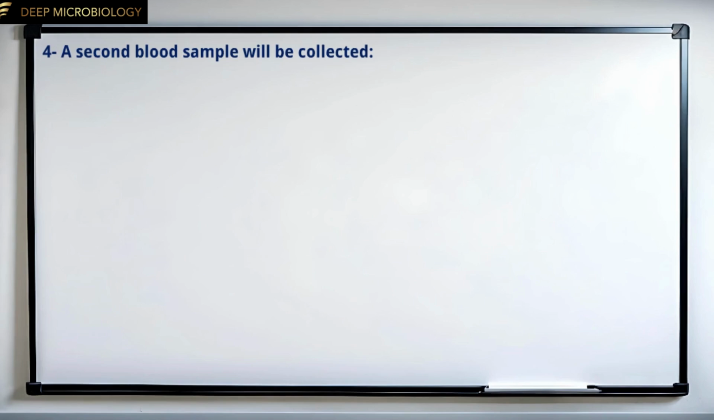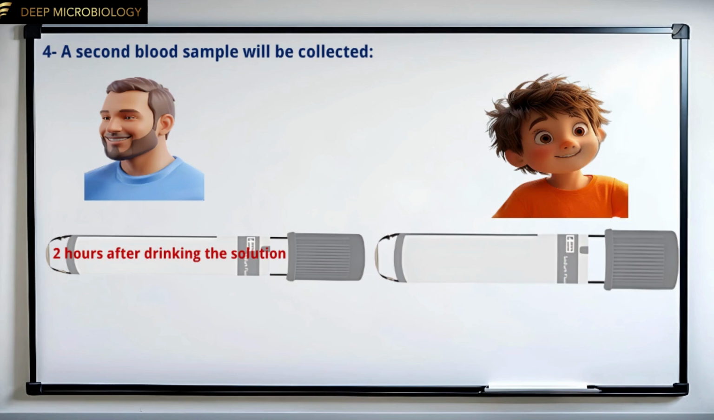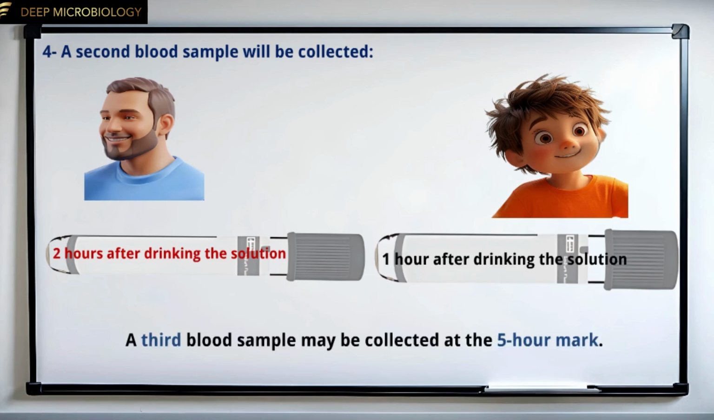4. A second blood sample will be collected 2 hours after drinking the solution for adults into sodium fluoride tube, and 1 hour after drinking the solution for children. A third blood sample may be collected at the 5-hour mark. The 5-hour blood sample is not always required, but some clinicians or labs include it for a more thorough evaluation, especially if urine collection is difficult or incomplete.